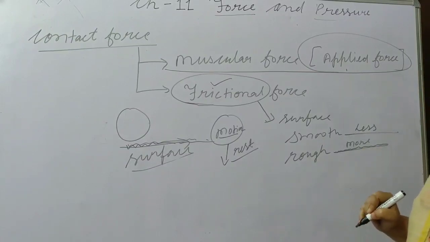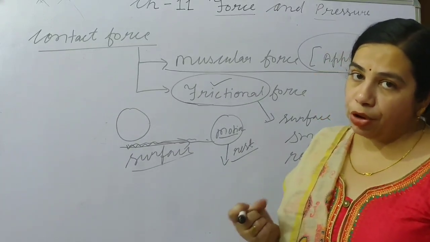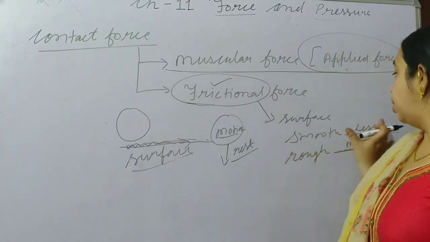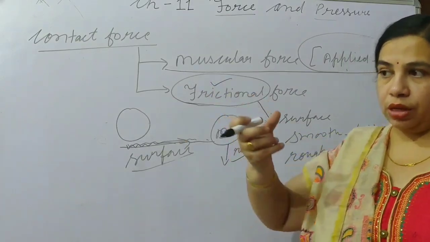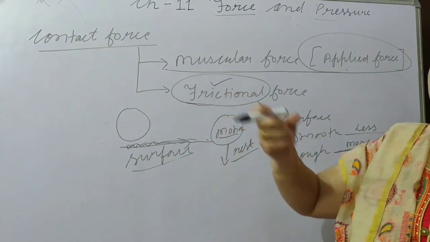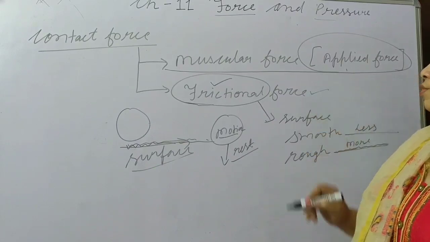When there is more friction, the object comes to rest in a very short period of time. When there is less friction, due to the smoothness, the object takes time to come to rest. That is known as a frictional force.